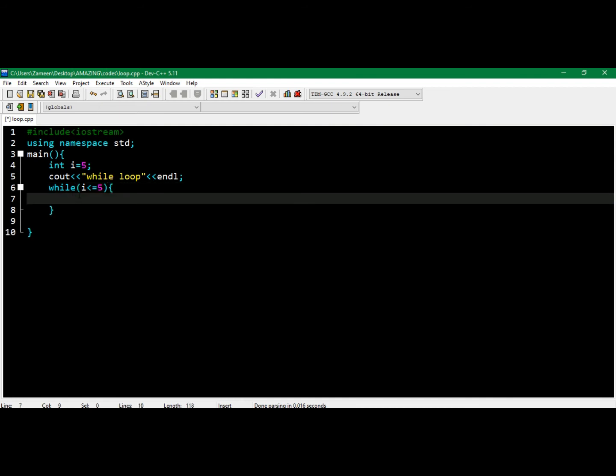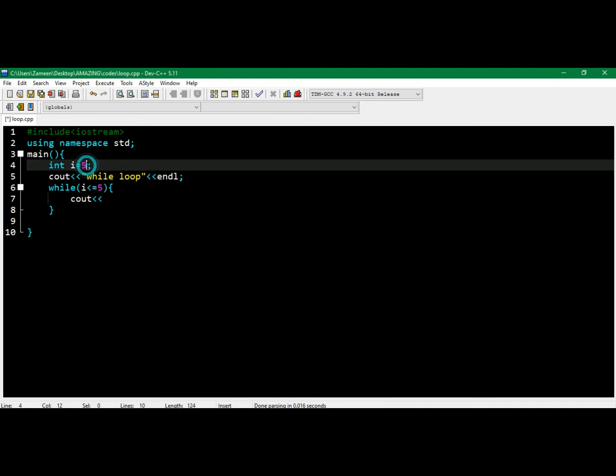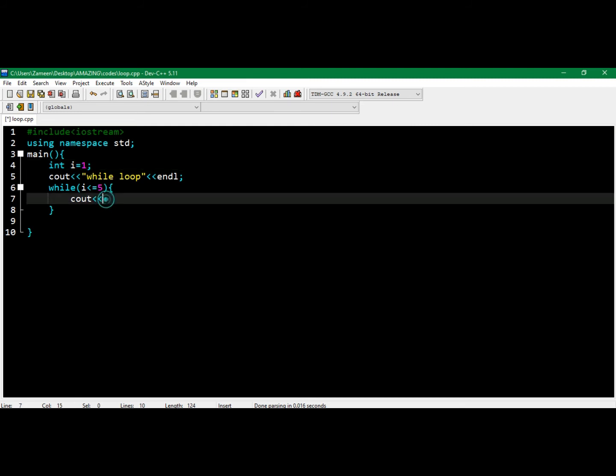Now inside this while loop we have to write our statement. The i that we have declared is equal to 5, sorry, it should be equal to 1. And in the condition we have to check that if i is less than or equal to 5, print whatever is stored in i.